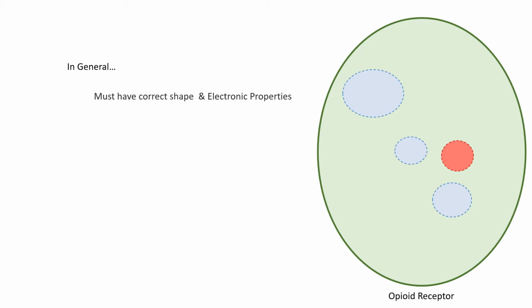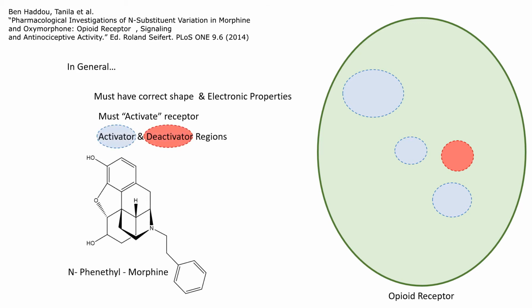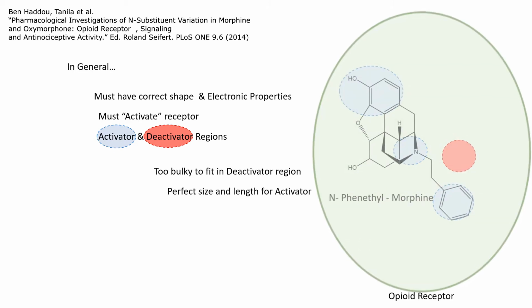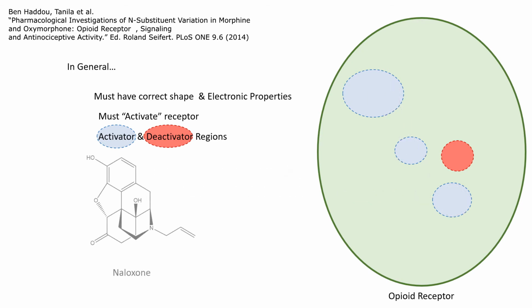In simple terms, a drug must satisfy 2 requirements in order to have biological activity. First, it must have the proper shape and electronic properties to bind to the receptor. Secondly, it must also interact with the receptor enough to activate it. This mechanism is typically modulated through activator and deactivator regions. N-phenethylmorphine is an example of a morphine derivative that solely interacts with the activator regions within the receptor site. As you can see here, the phenethyl group is too bulky to properly interact with the deactivator region, yet it is the perfect length and size to effectively interact with the activator region. As such, it is known as a pure agonist.